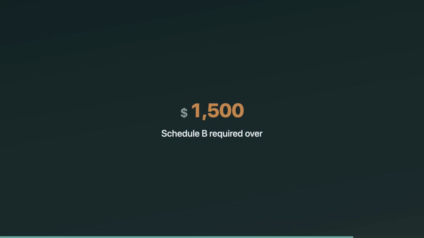Now the Schedule B question. If taxable interest exceeds $1,500, you must list it on Schedule B instead of just entering a total on Form 1040. Schedule B is basically the IRS saying, show your work. Under that threshold, many taxpayers can report interest directly on the 1040 without attaching Schedule B. On the EA exam, they love that $1,500 cutoff.